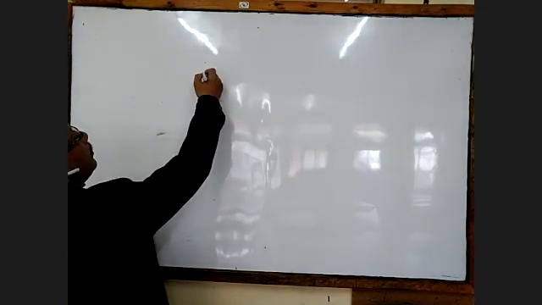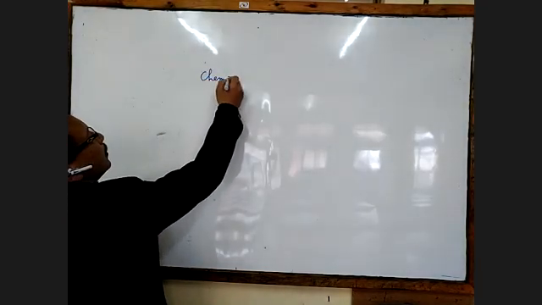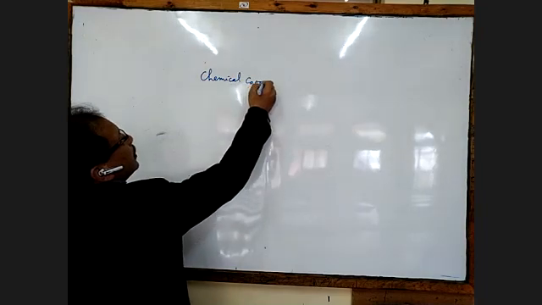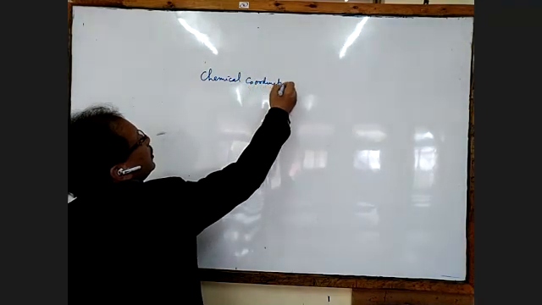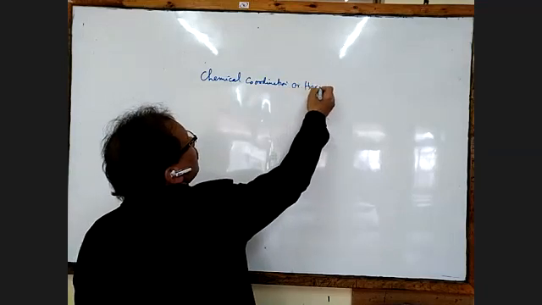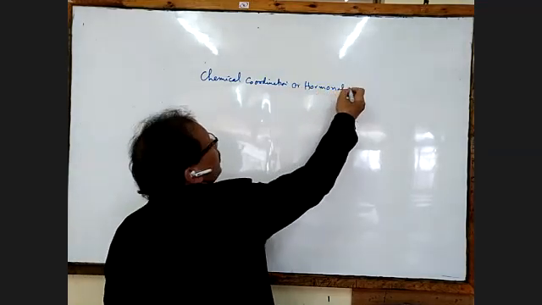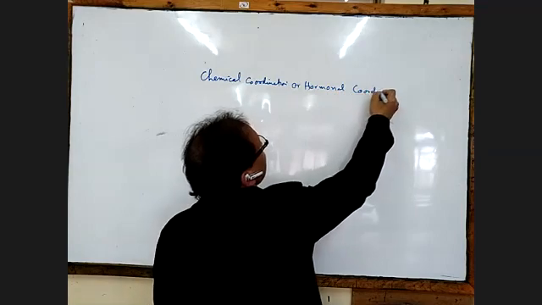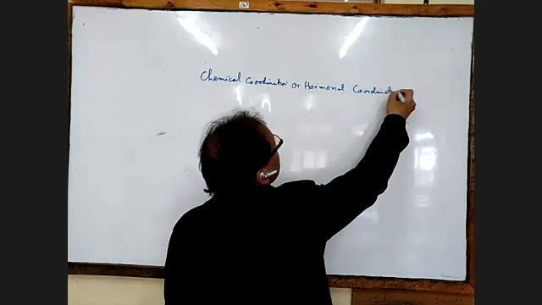All right. So the hormones, the chemical coordination. We will go to the chemical coordination, which is also called the hormonal coordination.